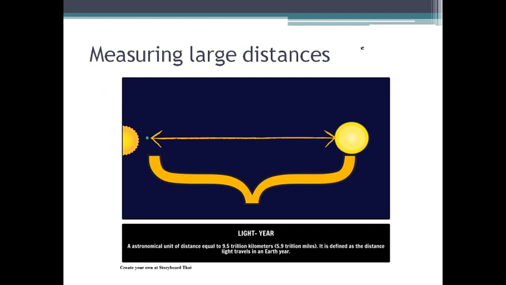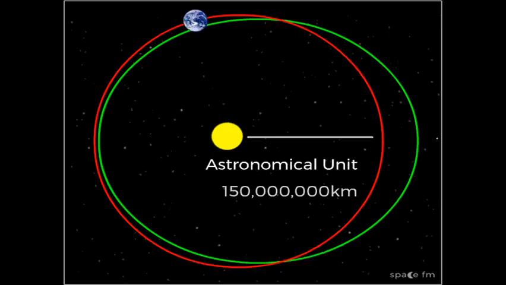And in the astronomical units, when we say about astronomical distances or very much large distances, there are some other units too. One is light year. Light year is the distance traveled by light in 1 year. So 1 light year is approximately equal to 9.46 into 10 raised to 15 meter. Another unit is astronomical unit.